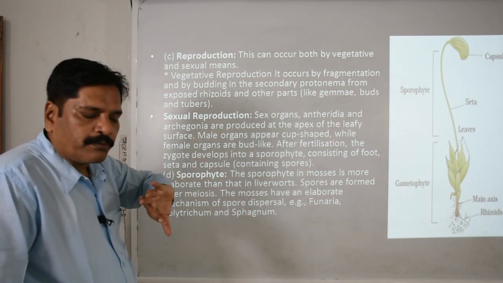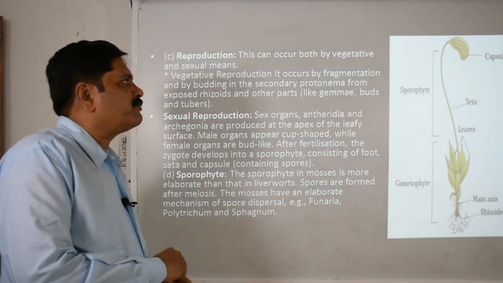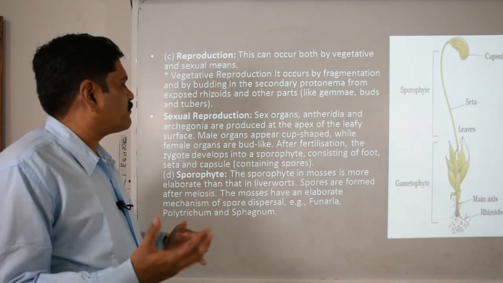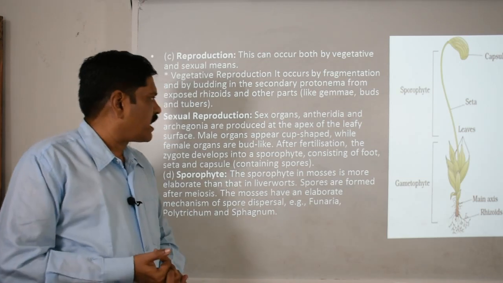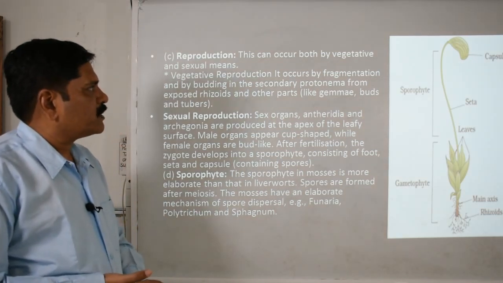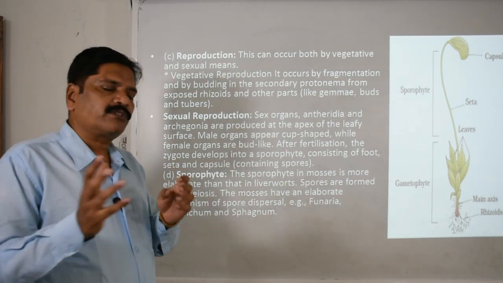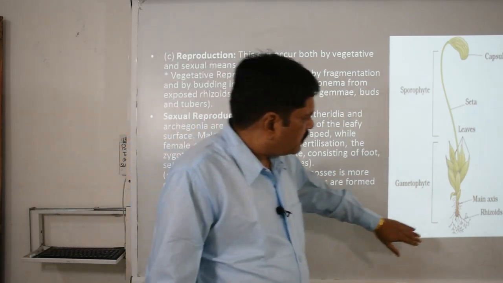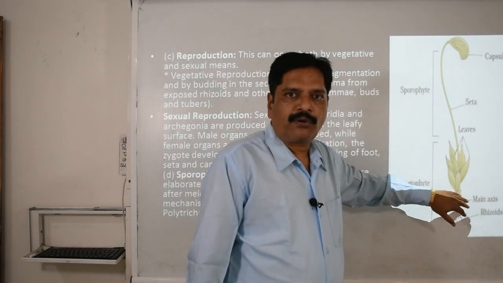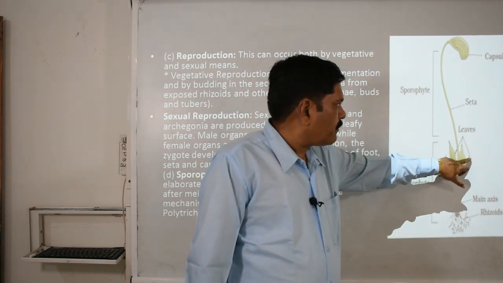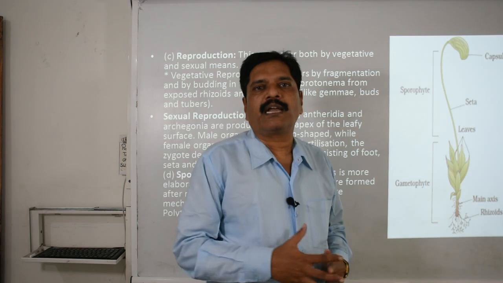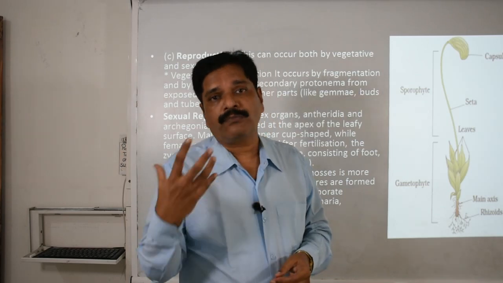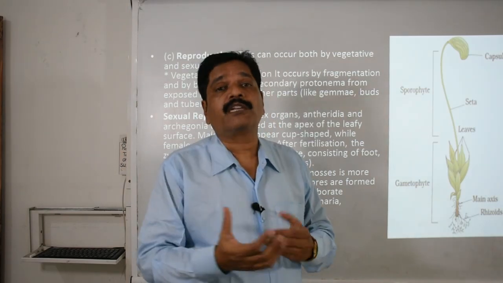Clear? They are produced at the anteriormost part of the leafy structure. Later on they form the gametes, which fuse, fertilize and form the zygote, and the zygote forms the sporophytic structures. The sporophyte is not independent; it grows on the gametophyte. You can see that this is the gametophytic phase, which is haploid in nature, and the apex of the leaves produces the antheridium and archegonium, which produce the gametes. These gametes fuse and form the zygote, which produces the sporophytic phase.